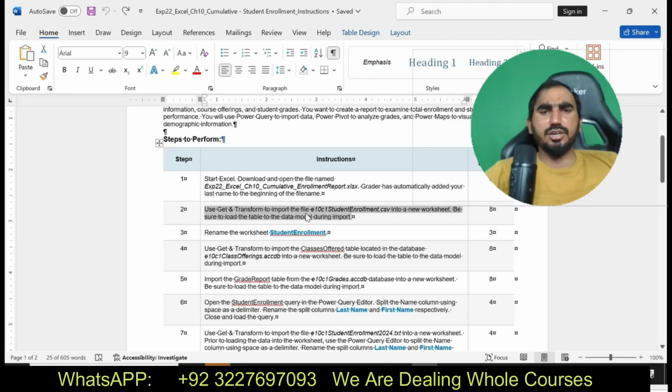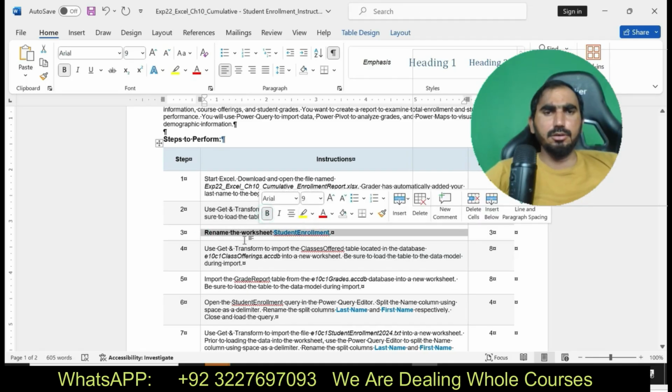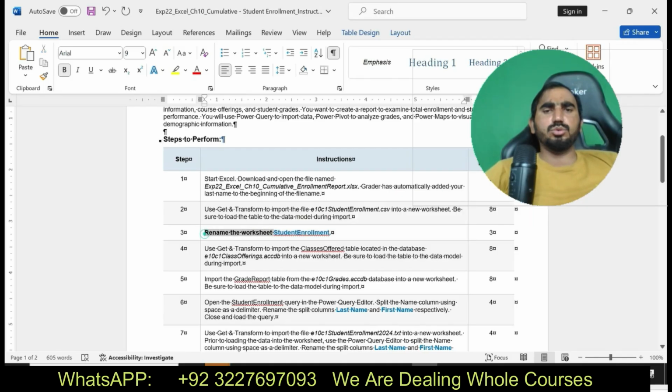Use Get & Transform to import the file 10 series students enrollment CSV into a new worksheet. Be sure to load the table to the data model during the import. Okay, now I'm going to show step number 2. Rename the worksheet Students Enrollment. Okay, now I'm going to rename the worksheet with Students Enrollment.